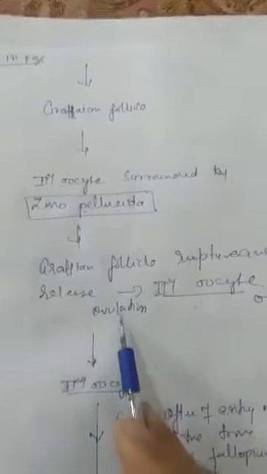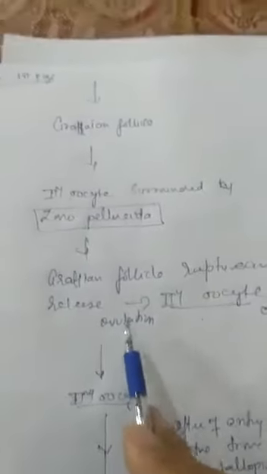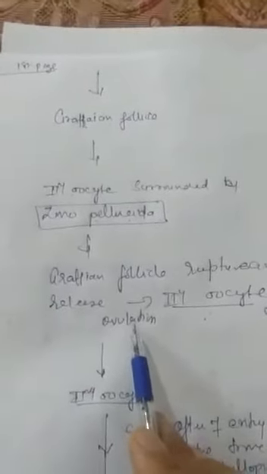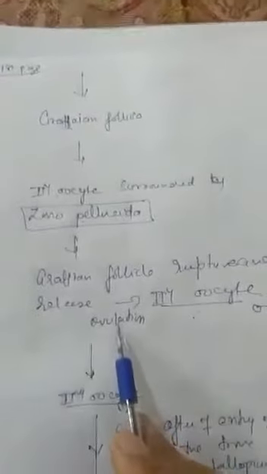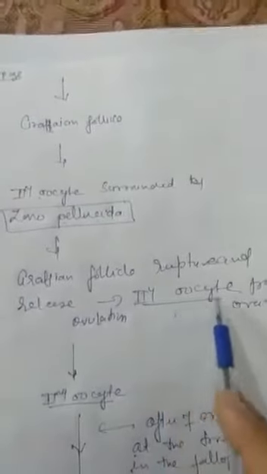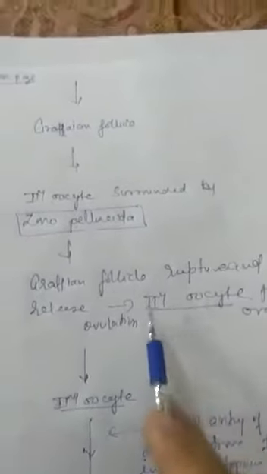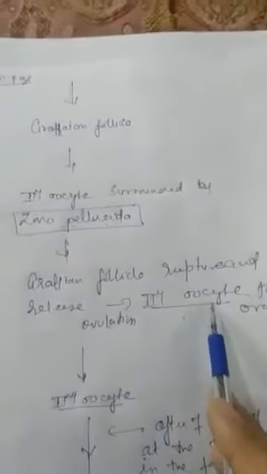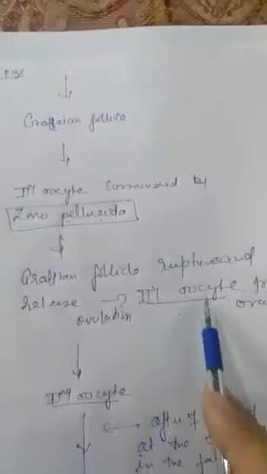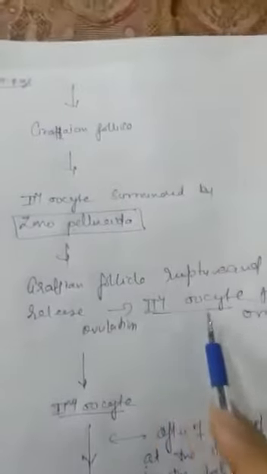Ovulation is what? It is the process of release of ova from the ovary, and now this ova will enter into the fallopian duct. But this ova is there in the secondary oocyte condition. One can ask you, this is a 1 mark question, that ovulation takes place in which stage? That is in secondary oocyte condition. Now in the secondary oocyte condition, this ova will enter into the fallopian duct.